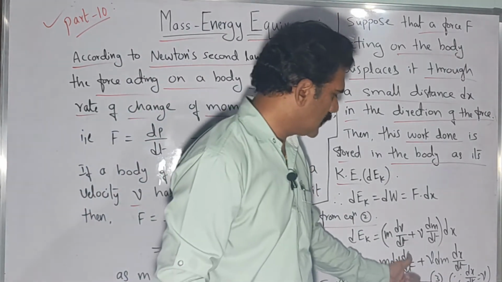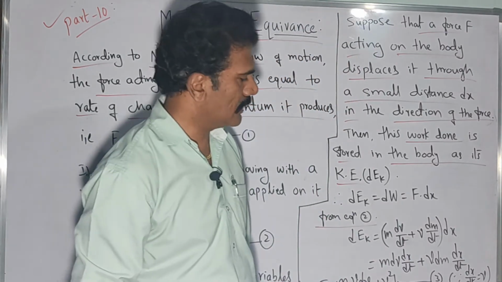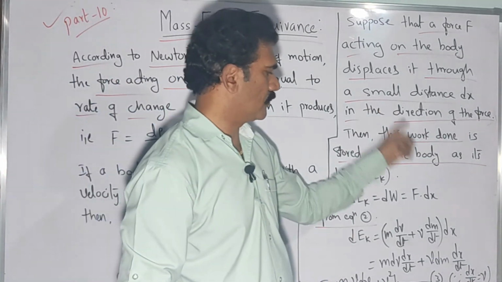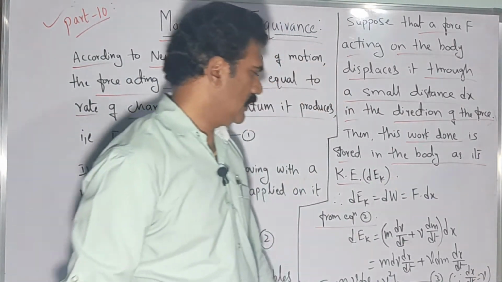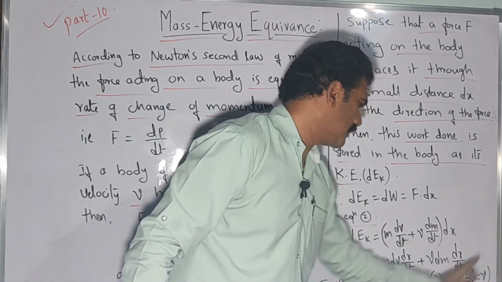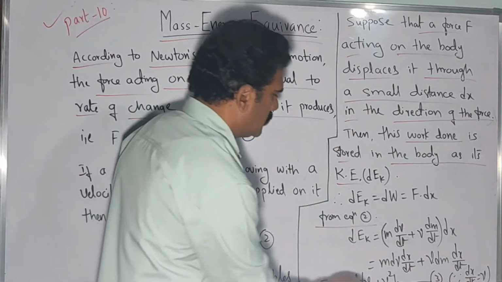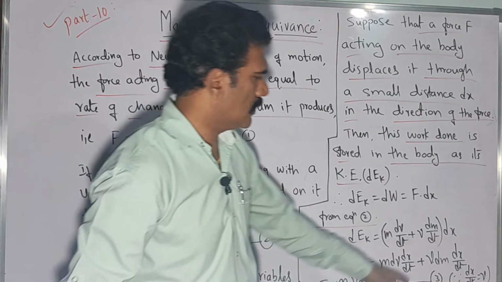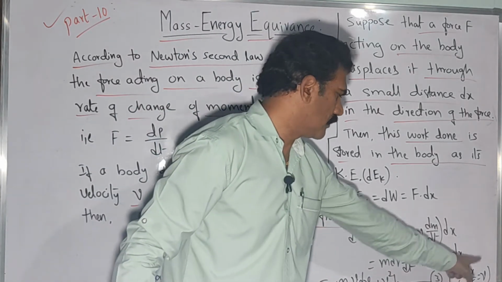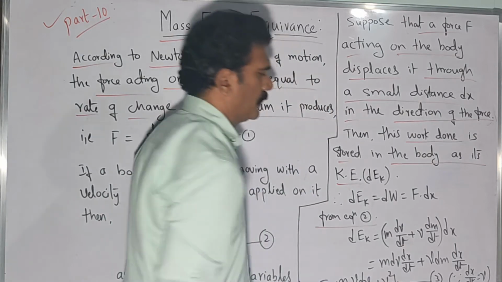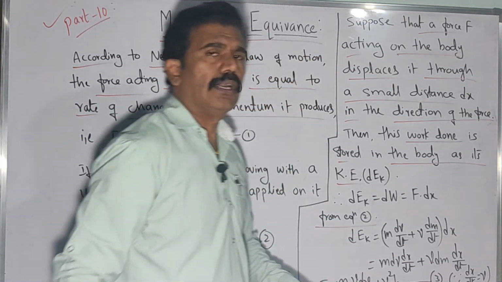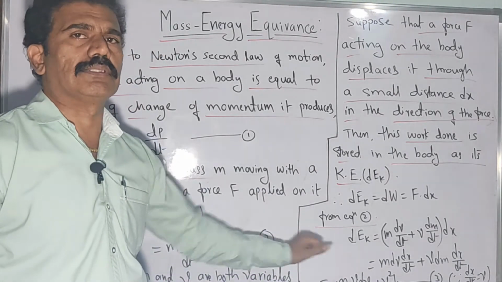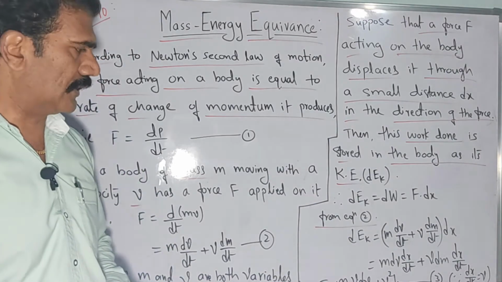Once we have dx by dt in both the terms, we can substitute dx by dt as velocity. You know that the rate of change of displacement due to the applied force is nothing but what? Velocity. That is why I am writing it as v. So dx by dt I will take as v in the above equation. Then in this equation m into dx by dt is equal to v, so you get mv dv plus, here there is already a v, and dx by dt is another v, so you get v square into dm. Clear? So let it be equation 3, and then I will continue with how to use the relativistic mass equation in this equation 3, according to Einstein's theory of relativity. Clear?